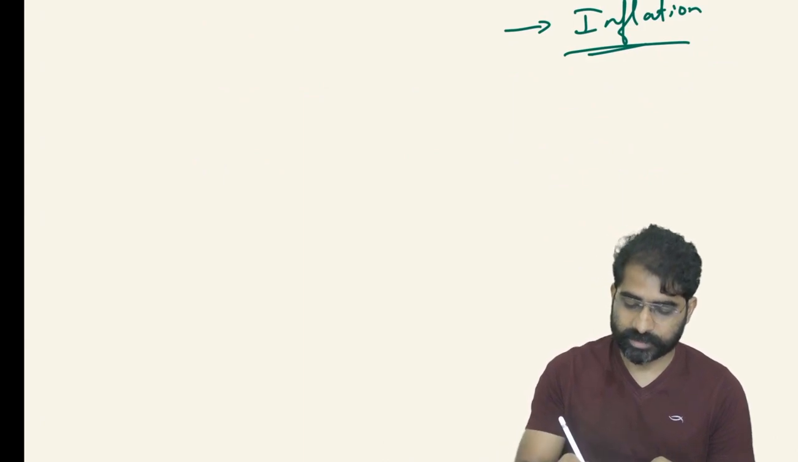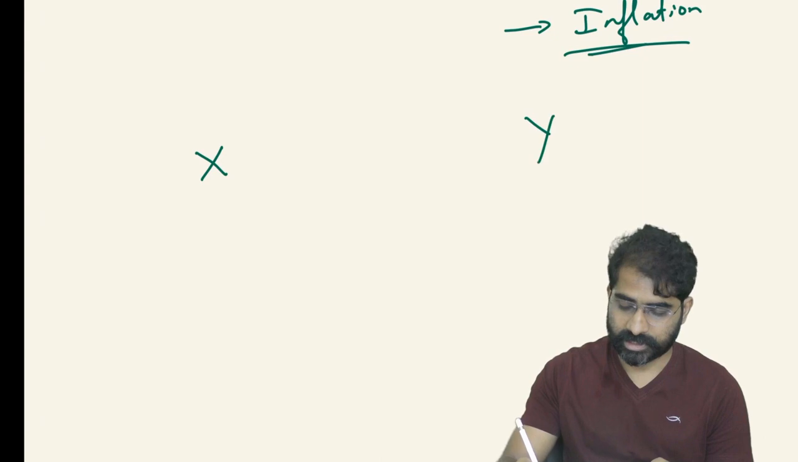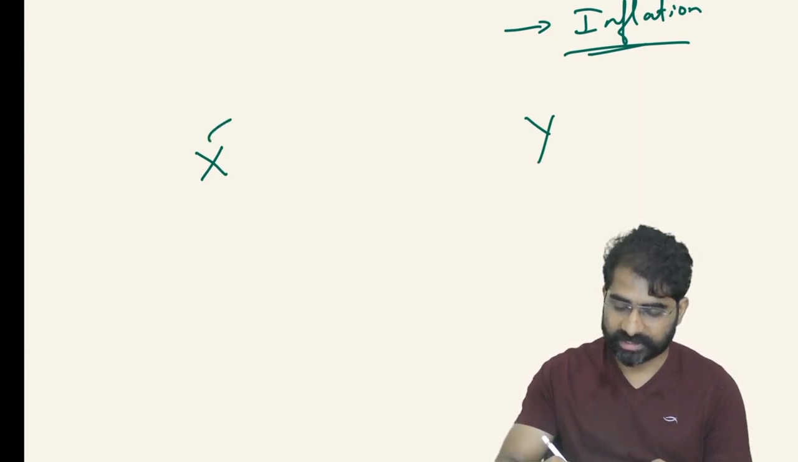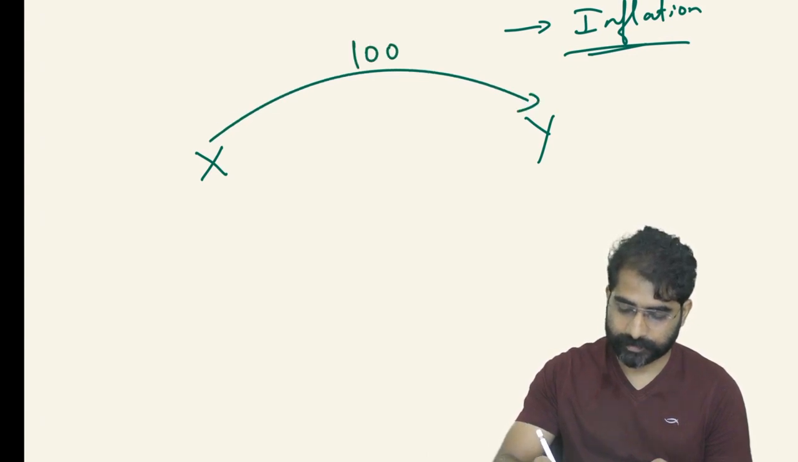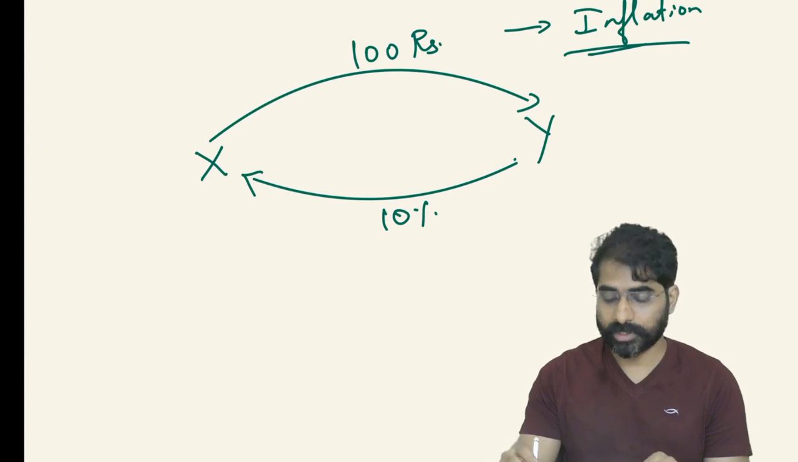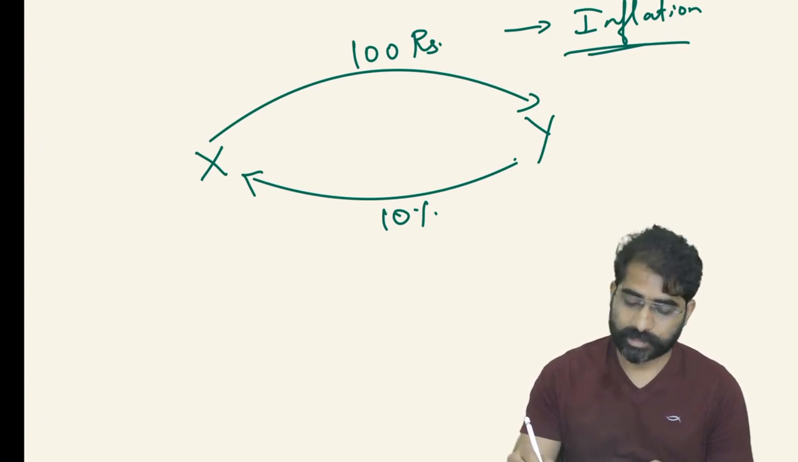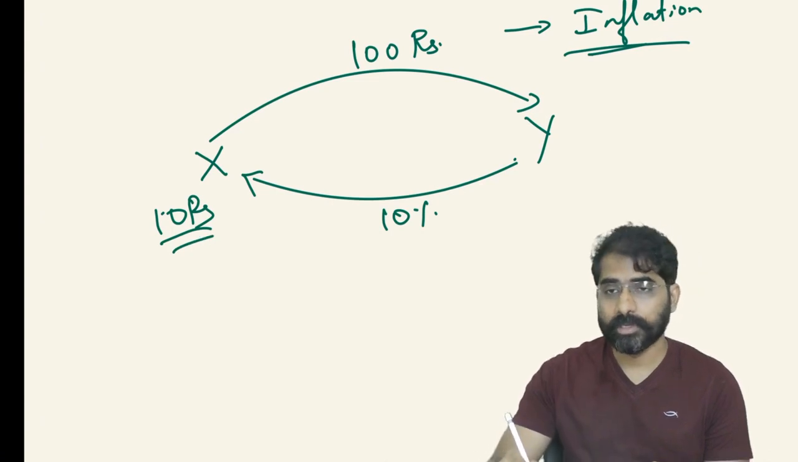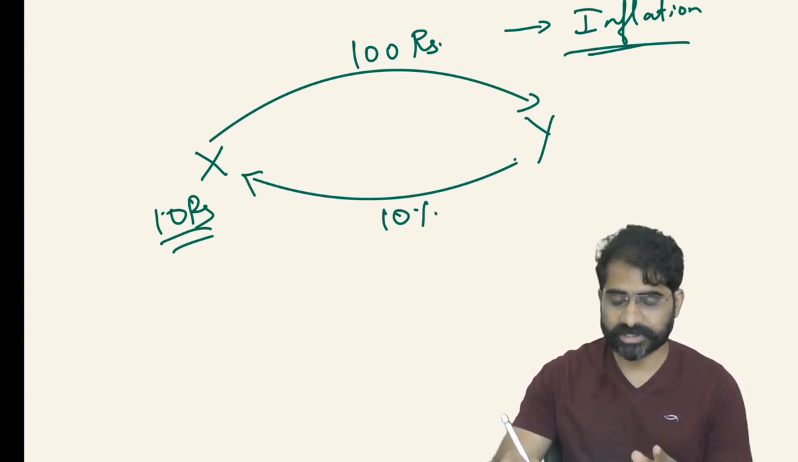Suppose there is a person X and a person Y. X has lent some money, 100 rupees, to Y at an interest rate of, let's say, 10%. So 10% is the interest rate, which means X is expecting a profit of 10 rupees. So 10 rupees is the interest.